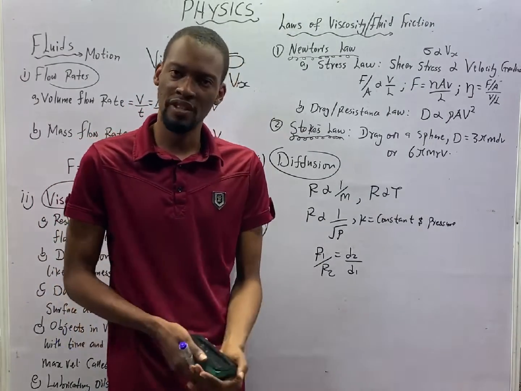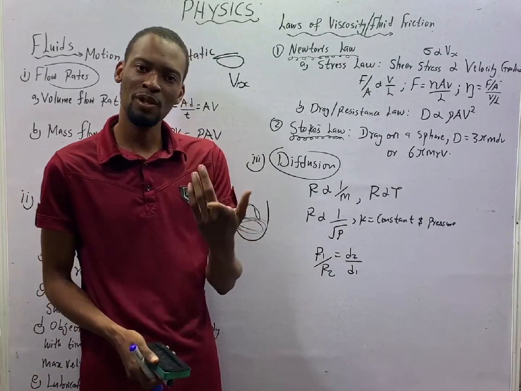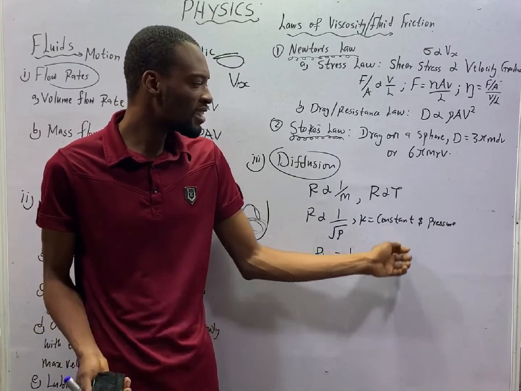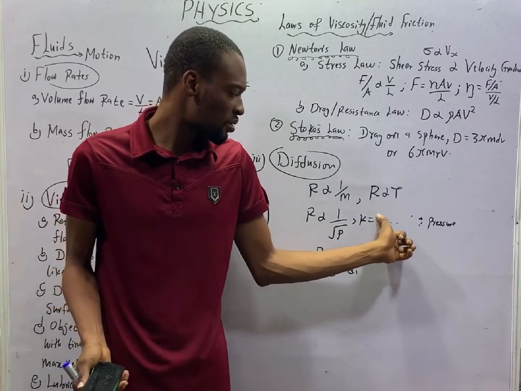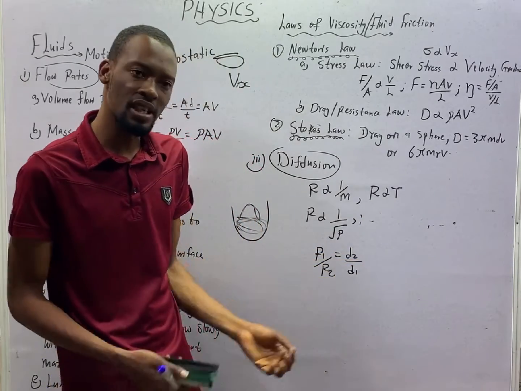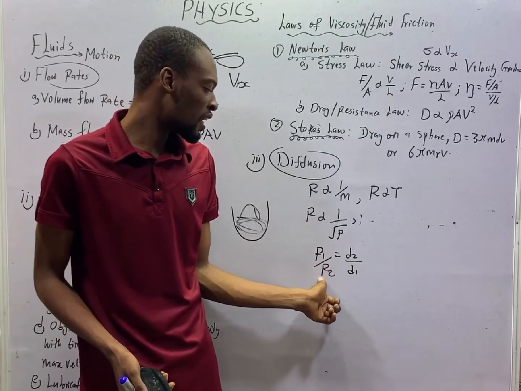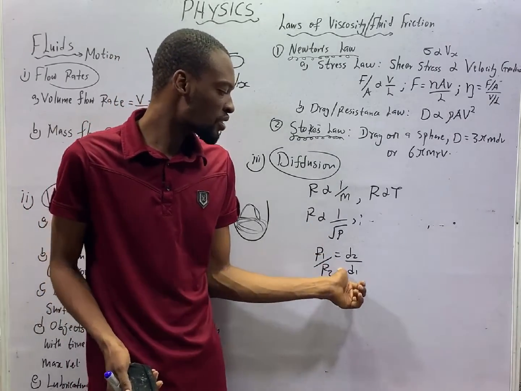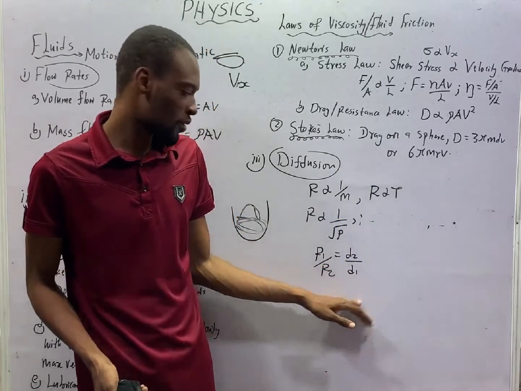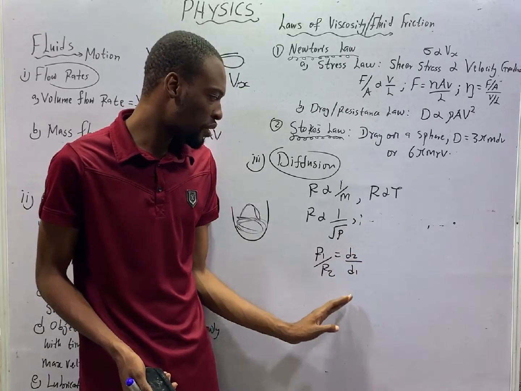And Graham's law of diffusion states that the rate of diffusion is inversely proportional to the square root of density, provided the temperature and pressure are kept constant. For two different objects, the rate of diffusion of one over the rate of diffusion of the other one is equal to the square root of the density of the other one divided by the density of the first one. R1 over R2 is equal to D2 over D1.